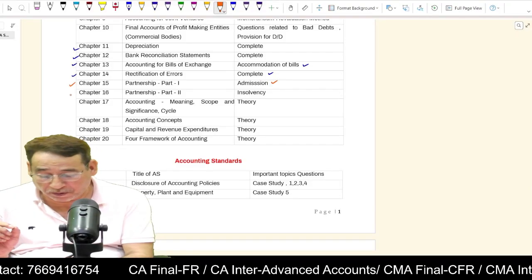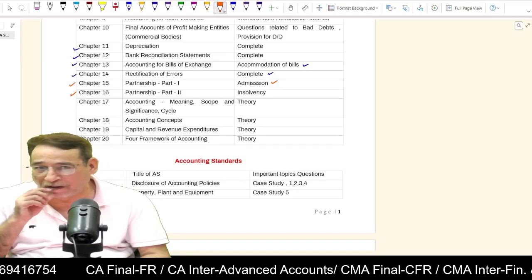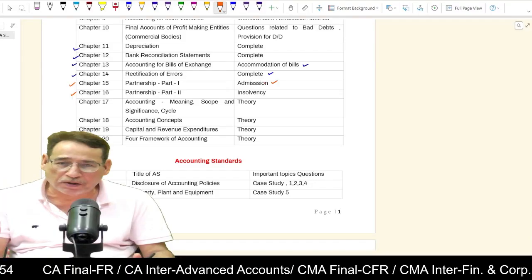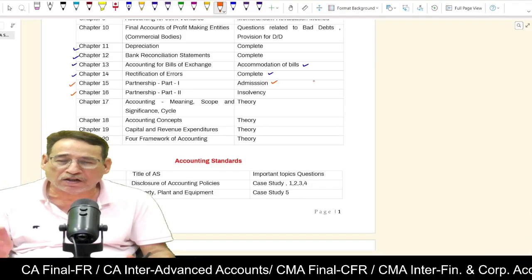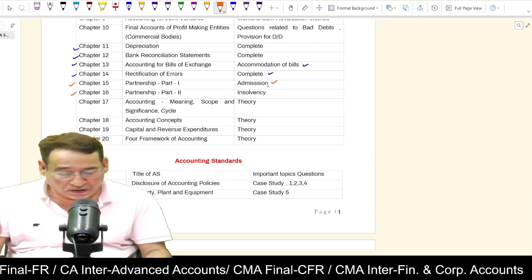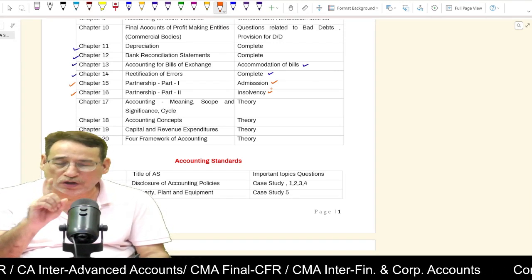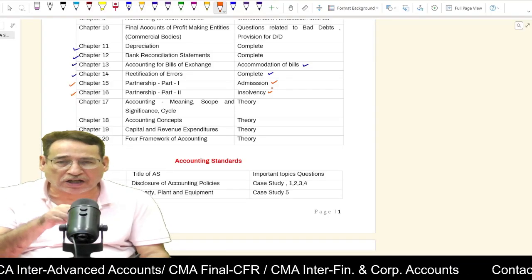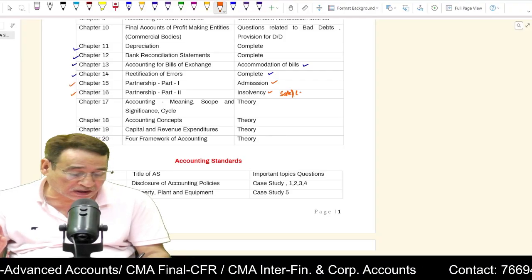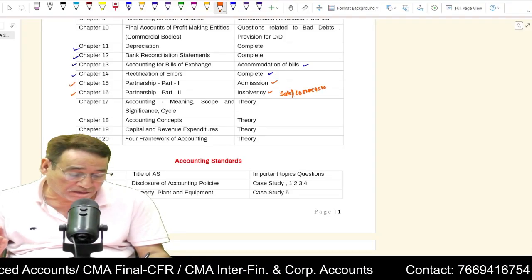Because dissolution is a pretty long chapter. There is simple dissolution, there is insolvency of partner, there is insolvency of firm, and besides that, sale of business. So you can focus only on the insolvency part. Is it clear to you? Insolvency of partner. In case time permits, you also do sale or conversion. Is it clear to you? These are very vital. These are very vital.